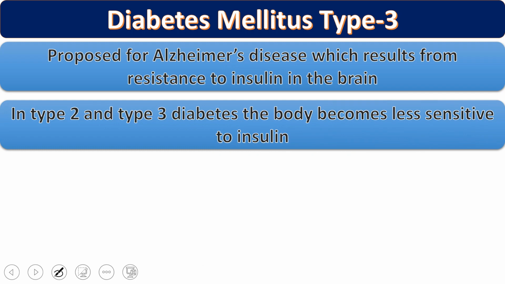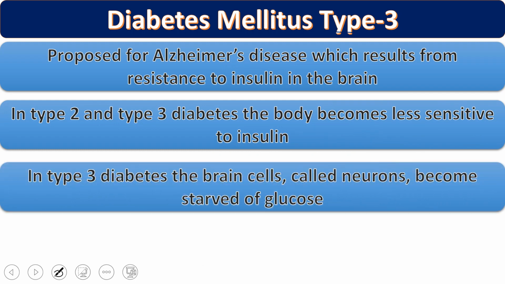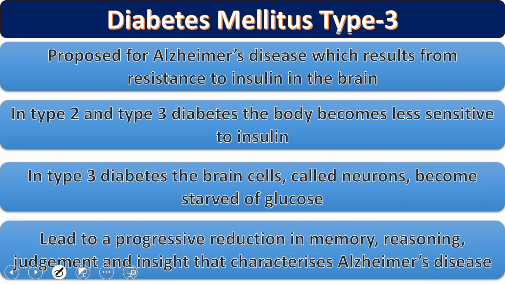In type 2 and type 3 diabetes, the body becomes less sensitive to insulin. In type 3, the brain becomes insulin resistant, so it is not able to utilize glucose, and the brain normally utilizes 20% of our glucose. If the brain does not use glucose, it will not get any energy source. So the cells become insensitive and irresponsive.